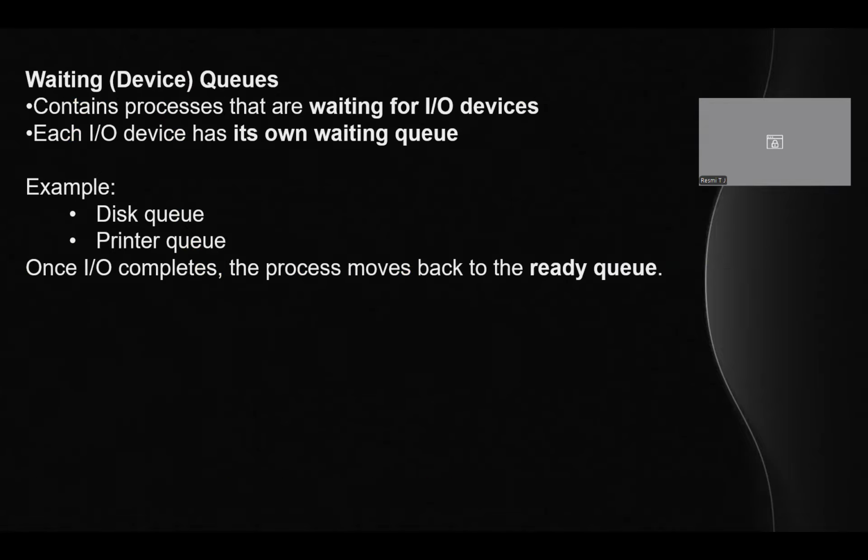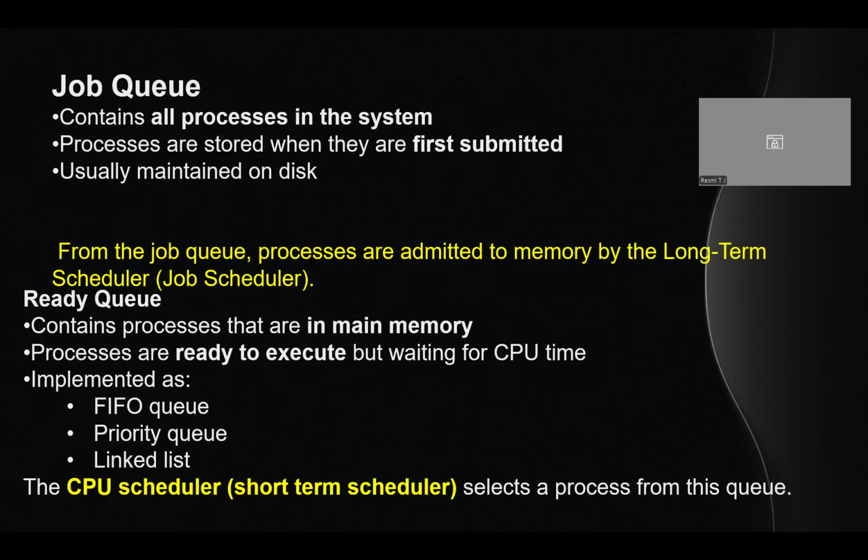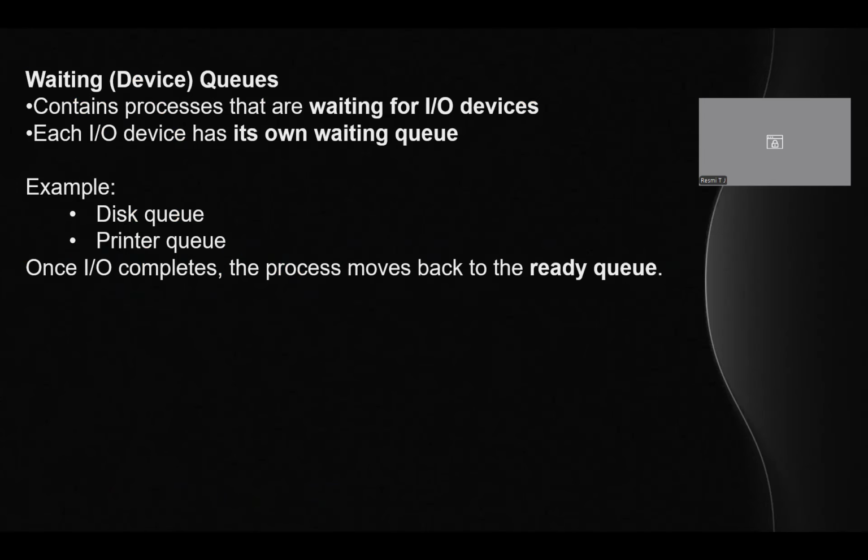The next is the waiting or device queue, which contains the processes that are waiting for input-output devices. Any process that was in the ready queue got the CPU time from the short-term scheduler. In between, if it needs an input-output service, then the process has to wait for the input-output request to be satisfied.